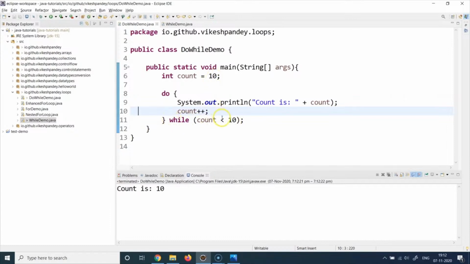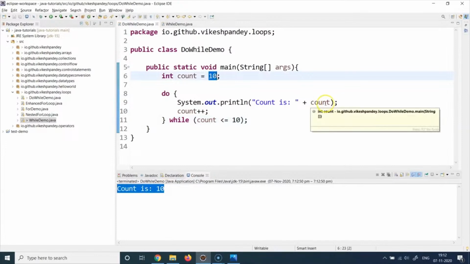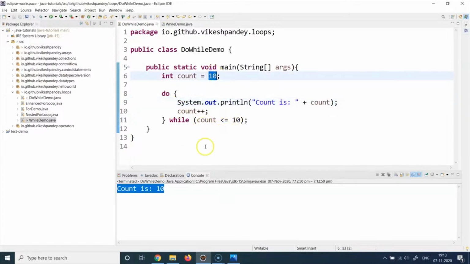Now, what happens if I do this? If I say less than equal to here, let's run this program and interpret the output. Now, again, only one statement is printed because in this case, the count is 10, 10 is printed here, and we are saying 10 plus 1, 11. 11 is still not less than equal to 10, and that's why the loop just exits.